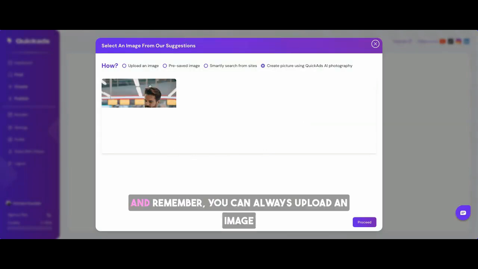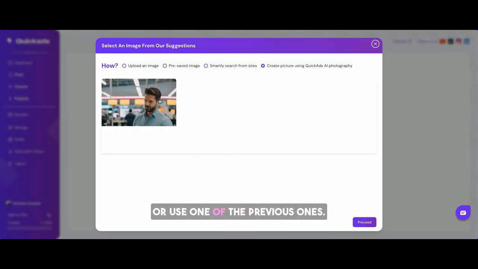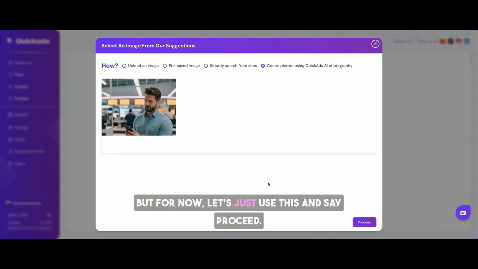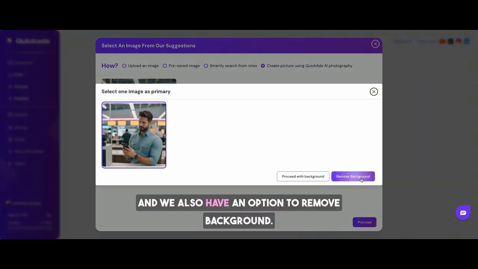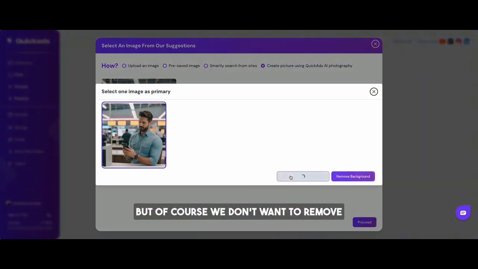Now we select this, and remember, you can always upload an image or use one of the previous ones. But for now, let's just use this and say proceed. Yes, proceed. And we also have an option to remove background, but of course, we don't want to remove background with this one. We'll just use this.